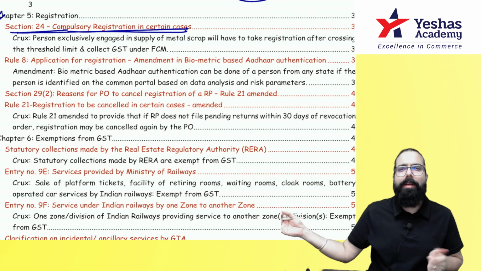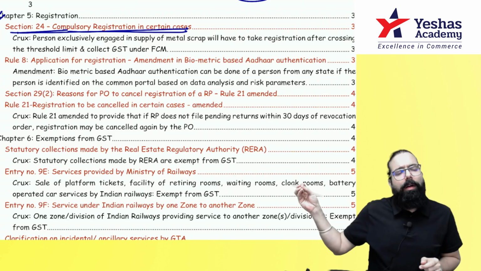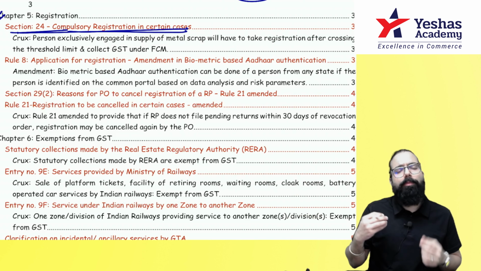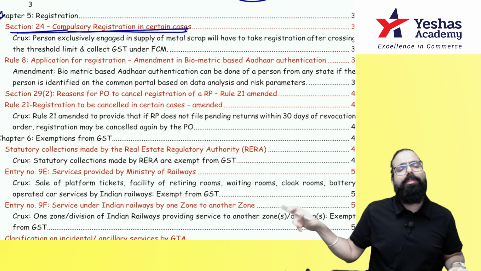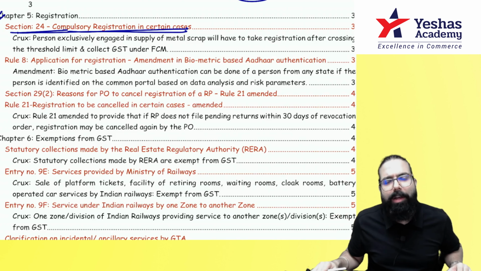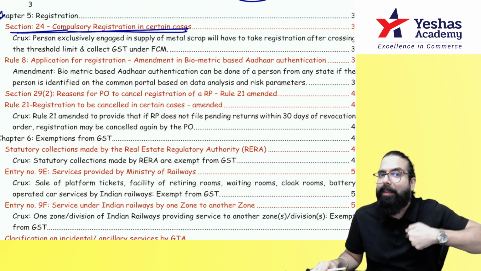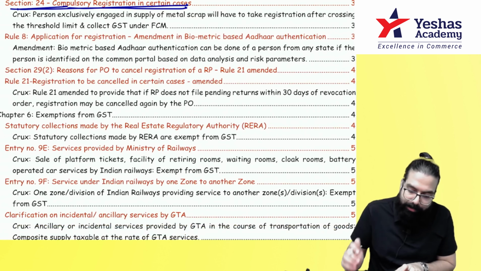When the supplier is supplying metal scrap to the recipient, the recipient always pays GST under RCM. But the day the supplier's turnover crosses the registration limit, the supplier will collect the GST under forward charge mechanism, and in that scenario the recipient will not pay. This point is clear.